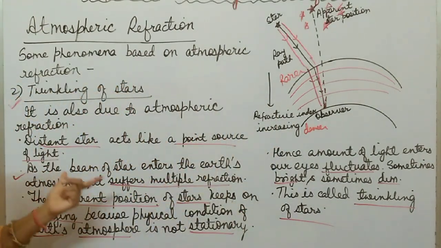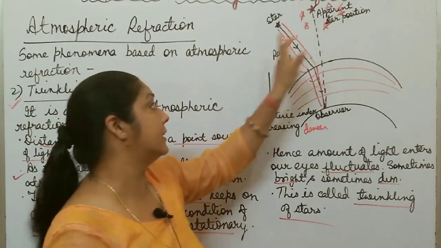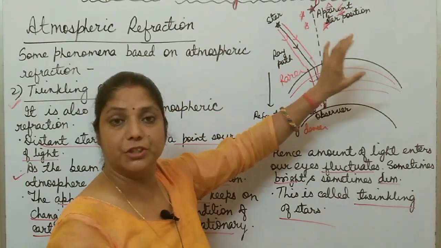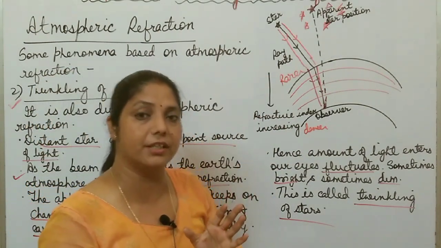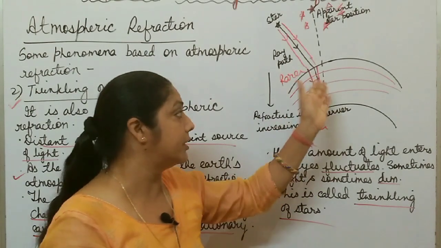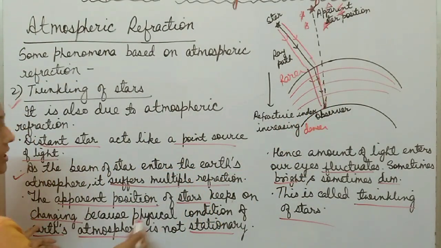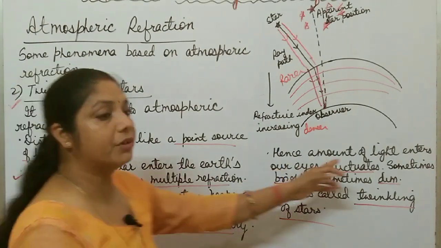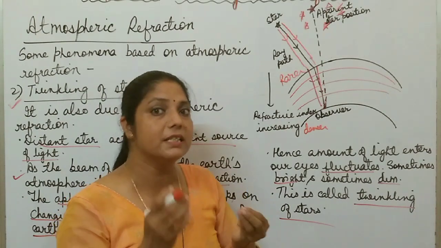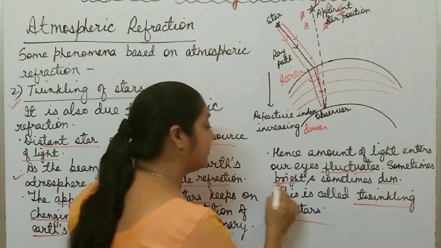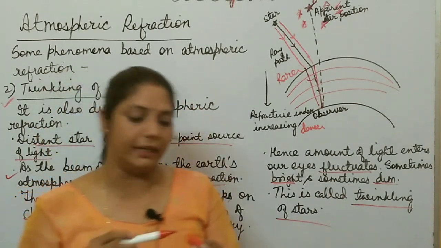What is twinkling of stars? A star always appears at a position higher than where it actually is. That is called the apparent position, and that apparent position of the star is also not stationary, because the physical conditions of the Earth's atmosphere are not stationary. It changes with time. Hence, the amount of light entering the eye fluctuates. Fluctuates means flickers. Flickers means sometimes it appears brighter and sometimes dimmer. Hence, this effect is called twinkling of stars.